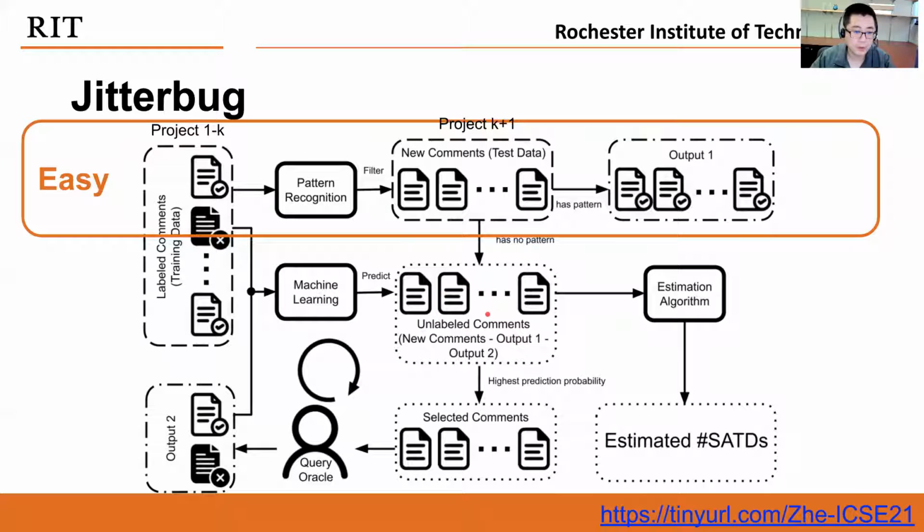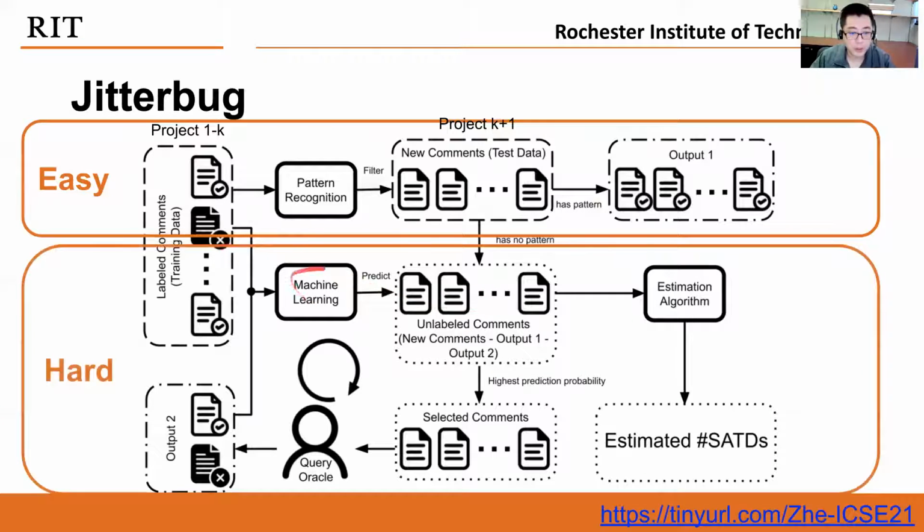And for those comments which do not have the corresponding patterns, those will form the unlabeled data for step two, right? In step two, we train a machine learning model on our training data and predict on the unlabeled comments, the code comments which do not have the patterns. Then we select the comments which have the highest prediction probability from this machine learning model, and show these selected comments to human experts. These human experts will decide for each of these comments if it is a SATD or not.